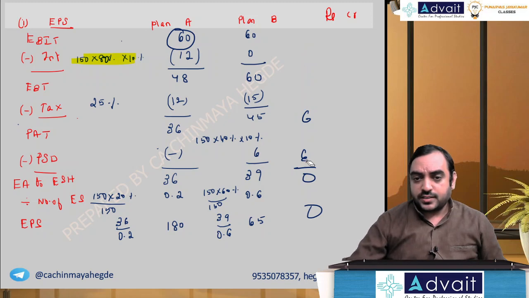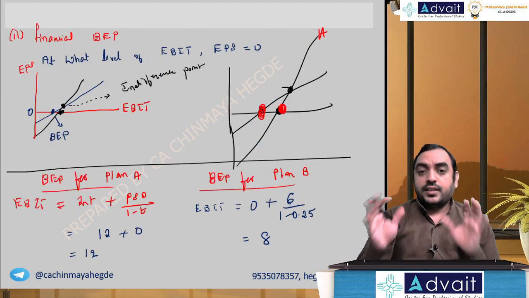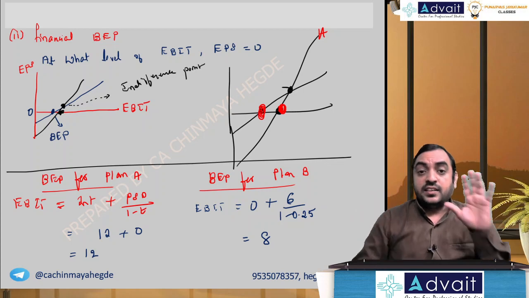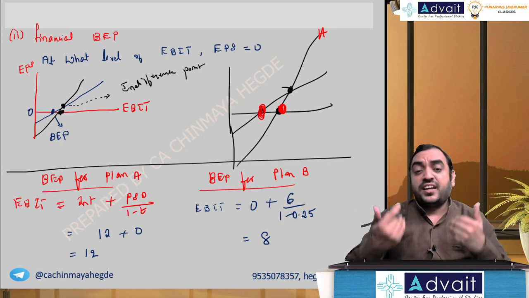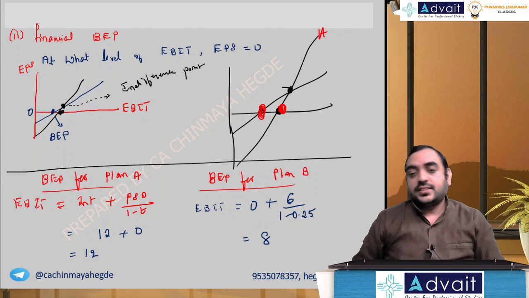You don't have to write it. The formula for break-even point is very simple. Interest plus preference share dividend divided by 1 minus T.